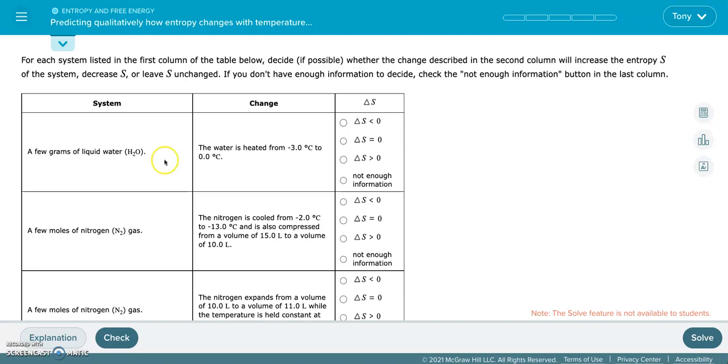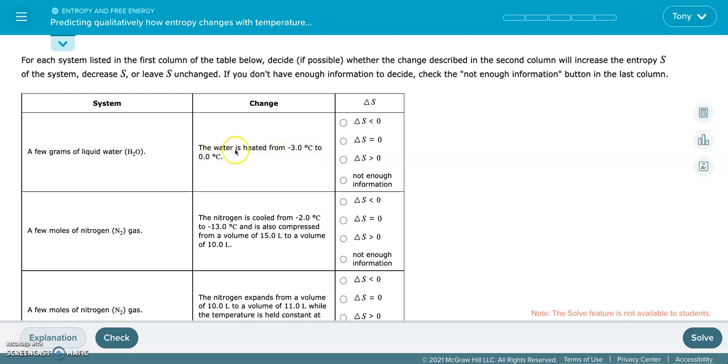All right. In any case, let's go ahead and jump into it. A few grams of liquid water. So this is the system. The key thing to look for here is that the amount is really not important. You'll notice that it's changing between the different systems, but what's really important is the phase of what we're looking at. In this case, we're looking at a liquid, so I would just imagine some water in a glass. And then the change: the water is heated from -3 to 0 degrees Celsius. So we're warming the water up.